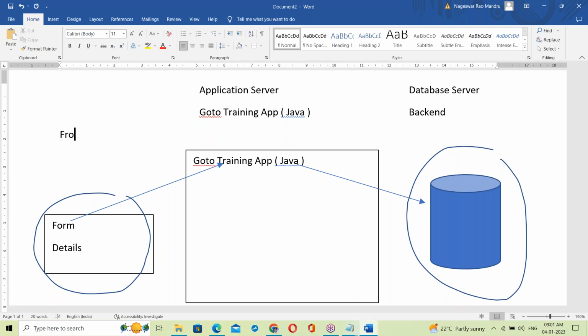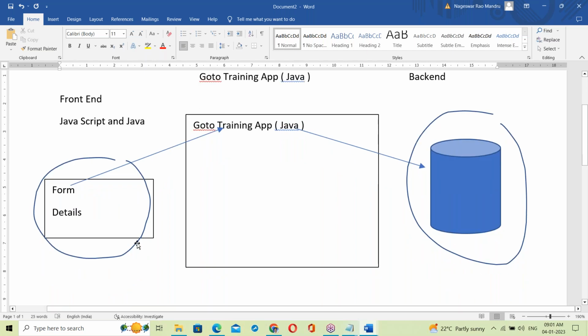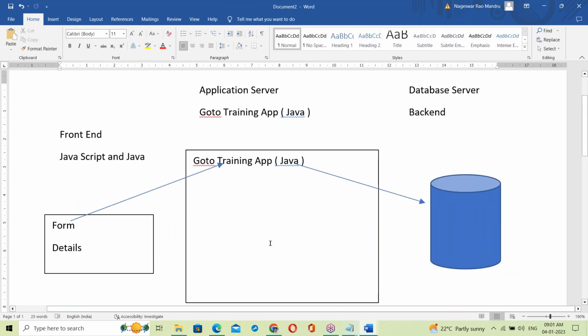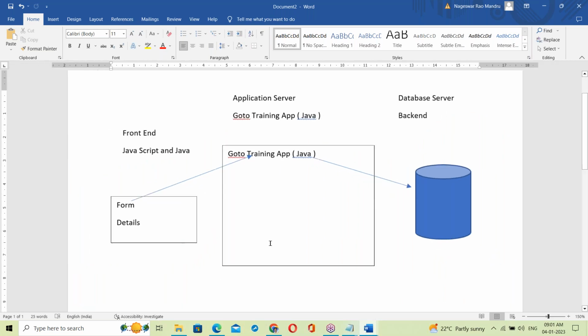In the front end, both JavaScript and Java can be used. The simple application architecture will be like this.